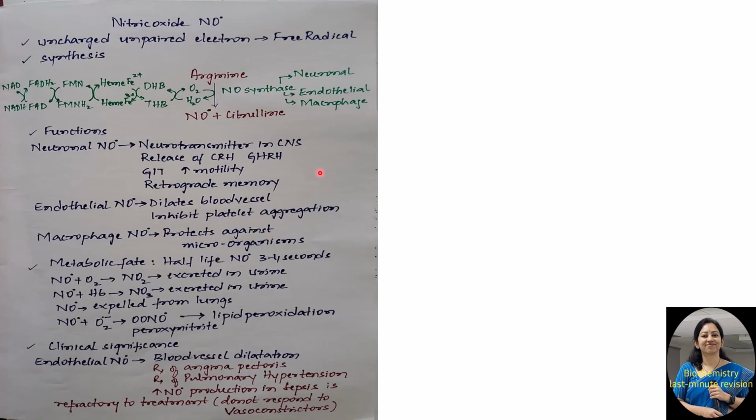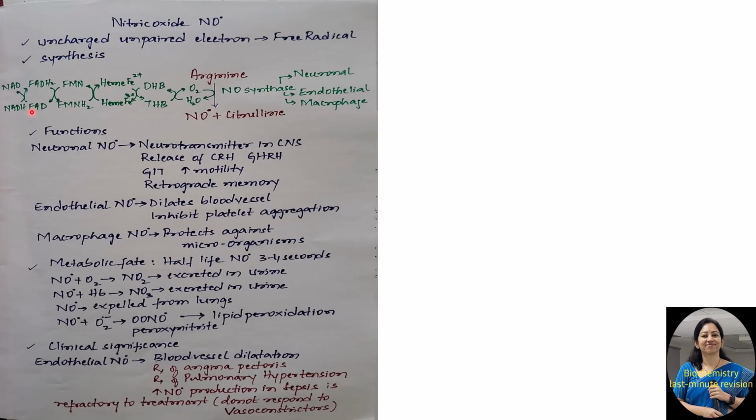Now coming to nitric oxide. This can also be asked as a 5-marker question for you. Nitric oxide is an uncharged molecule with an unpaired electron, so it's a free radical. It is also synthesized in the body from the amino acid arginine. Arginine is involved in the synthesis of nitric oxide, catalyzed by the enzyme nitric oxide synthase.